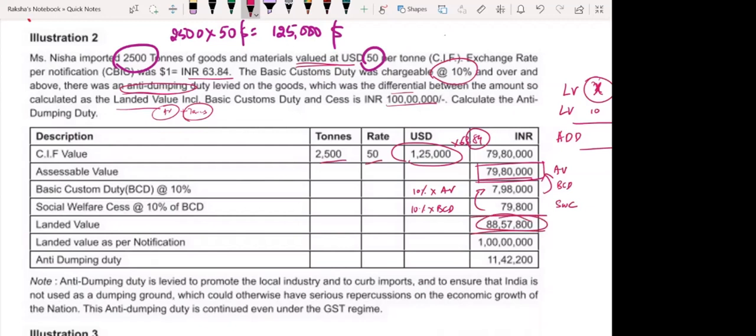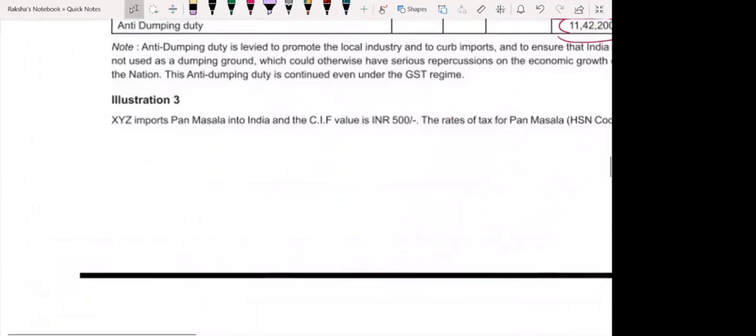Now, what they have given you as per notification is 1 crore. So the difference between this and this is 7,42,200. Whatever is the difference, this amount you are paying as anti-dumping duty, right? Fine. Okay, fine. So can we move ahead?